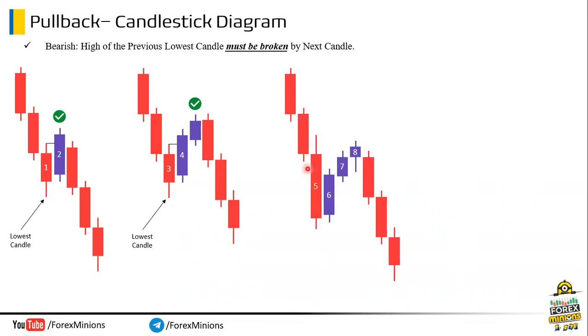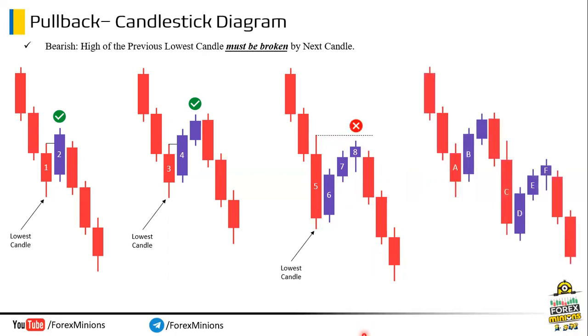Here, first we have to mark the lowest candle, which is candle number 5. Got it? Now, mark the high of this lowest candle, which is here. This line. Note the next 3 bullish candles, 6, 7 and 8, could not break this lowest candle's high. So, this is not a valid pullback. Let's move on to another example.